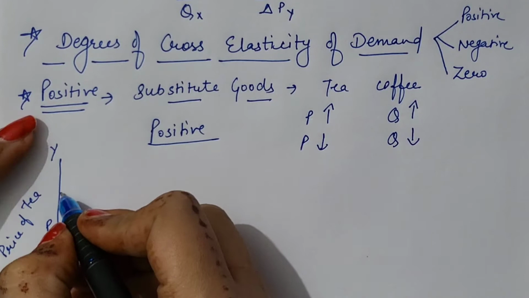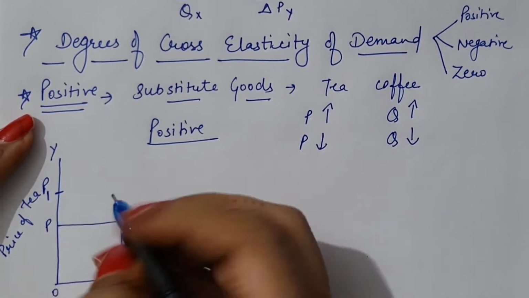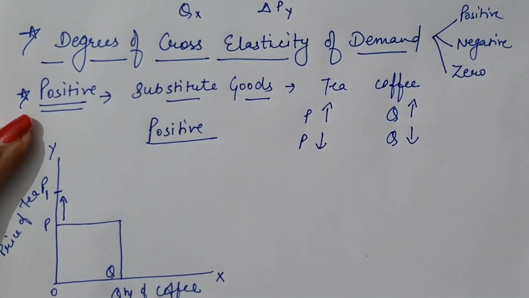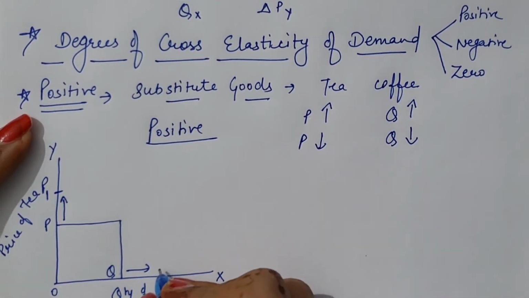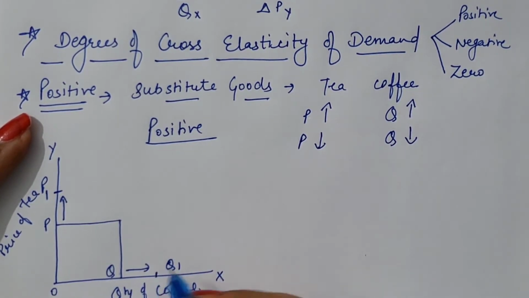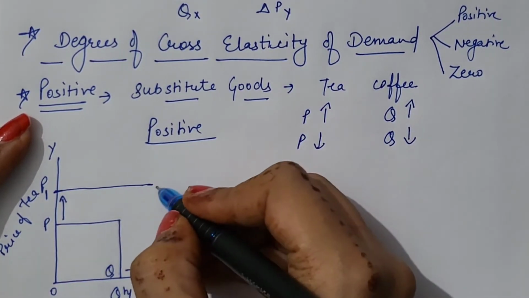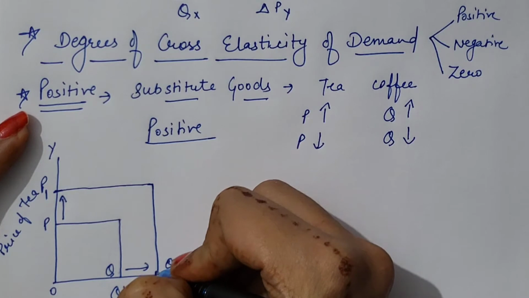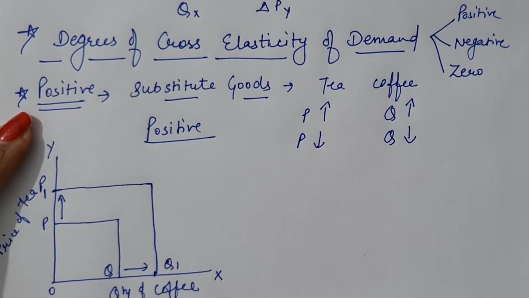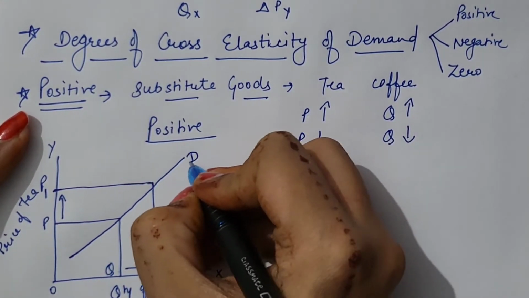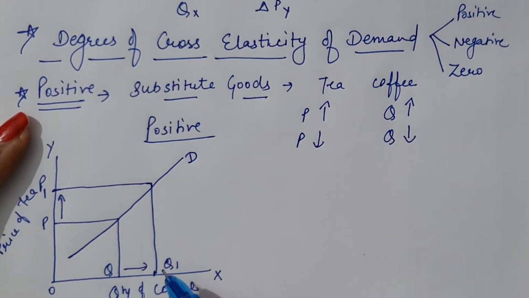If price of tea rises from P to P1, then quantity demanded of coffee also extends to Q1. It means at P1 price of tea in the market, demand of coffee also extends. So it shows that there is a positive cross elasticity of demand.